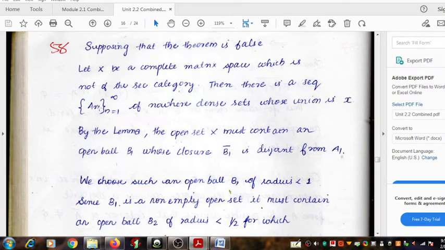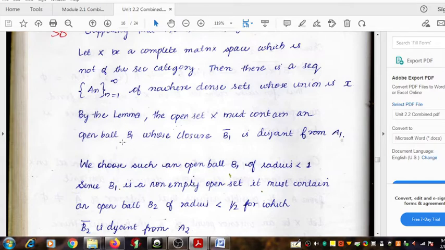Okay, therefore the second nowhere dense set is chosen, A2, and in the place of the open set you can choose B1. If we choose B1 as the open set in order to apply the lemma, because it is an open ball in the first step, but when we come to the second step, since every open ball is an open set, you can select B1.